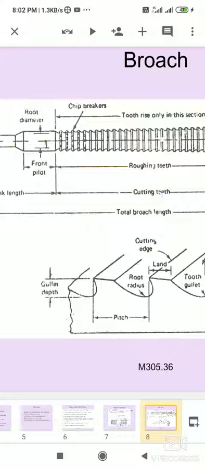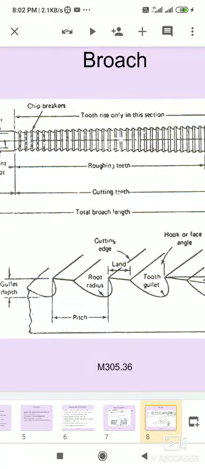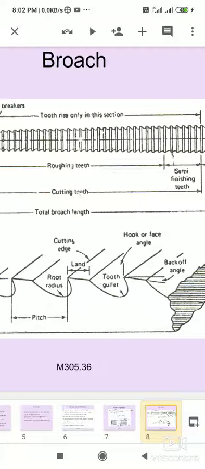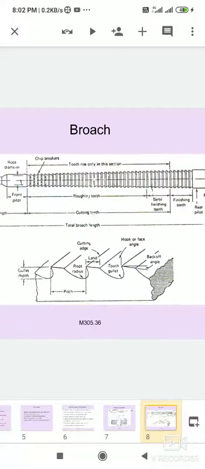And this is the nomenclature of the broach tool: cutter depth, root radius, pitch, land, cutting edges, tooth, gullet, hook or face angle, back-off angle. This is the cutting tool, and observe that metal removal is easy.